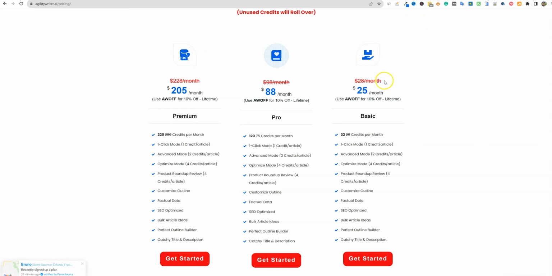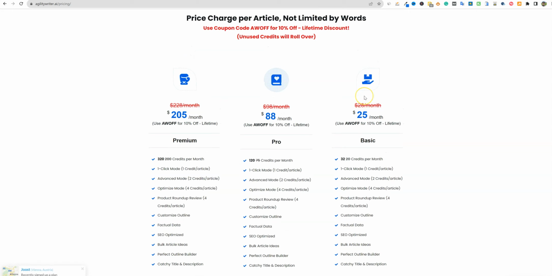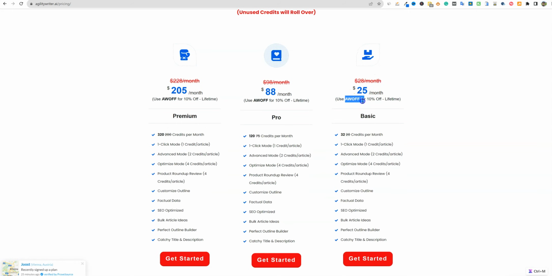So we have these, and we've got the pricing on the page. I'm going to be looking at the $25 a month plan because that's the lowest cost of entry for Agility Writer right here. And I am taking into account, if you use LearnWire, I'll leave the links to all three of these below. If you pick up Agility Writer with, I believe it's LearnWire, I'll put the code below, you will get 10% off as well.